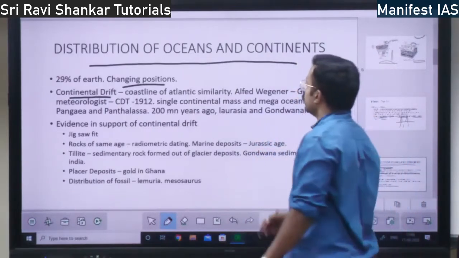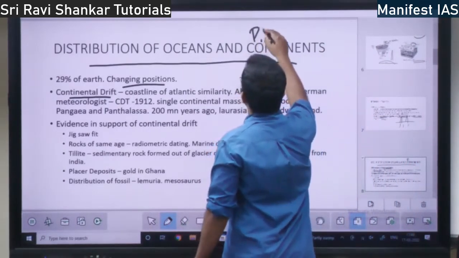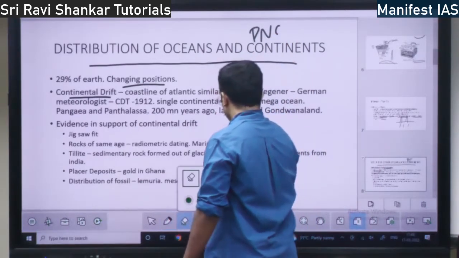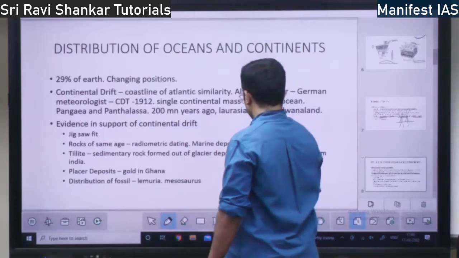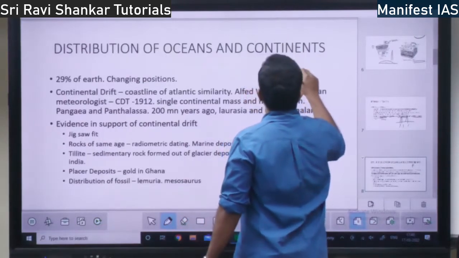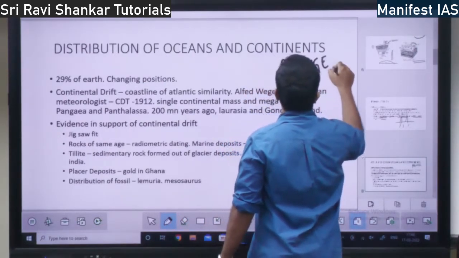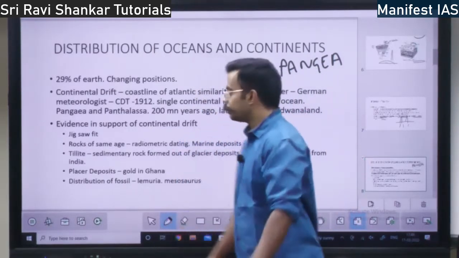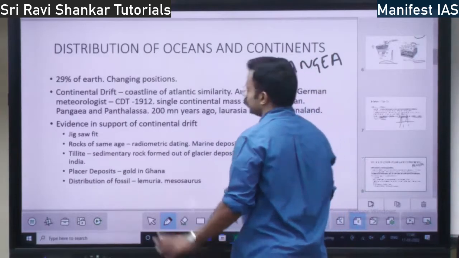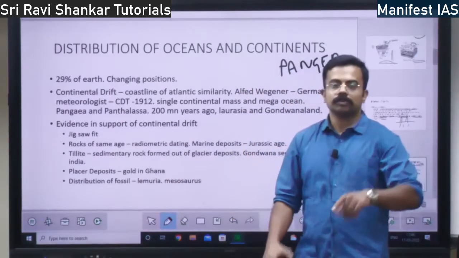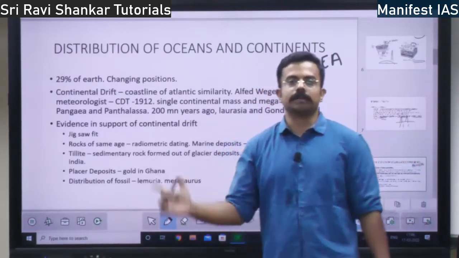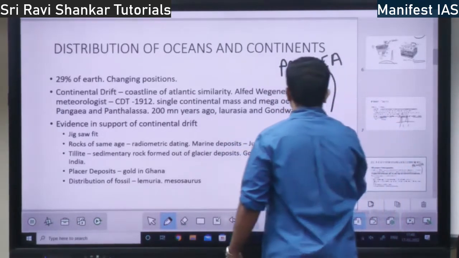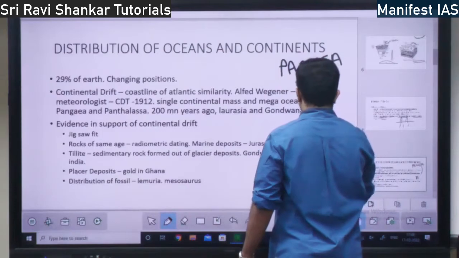That single body is called Pangea, P-A-N-G-E-A. All 7 continents formed one single continent called Pangea, and there was one water body around it, called Panthalassa.